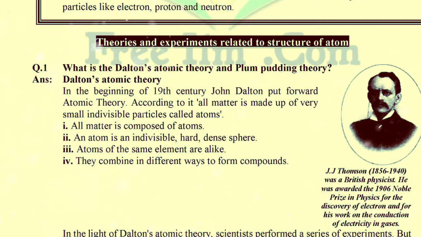In the beginning of the 19th century, John Dalton put forward atomic theory, according to which all matter is made up of very small indivisible particles called atoms. All matter is composed of atoms. We know that everything in the universe is made up of matter, and all matter is composed of atoms, maybe in the form of liquid, gas, or solids. An atom is indivisible, hard and spherical. Atoms of the same elements are alike, and they combine in different ways to form compounds.